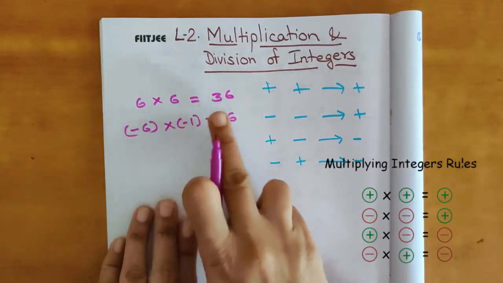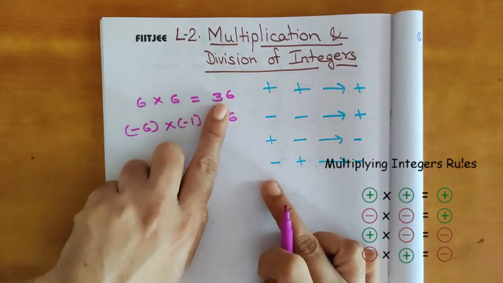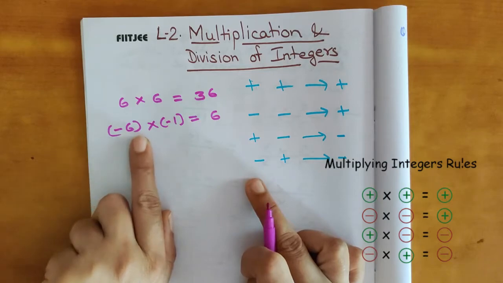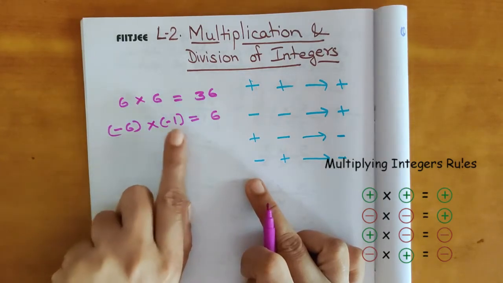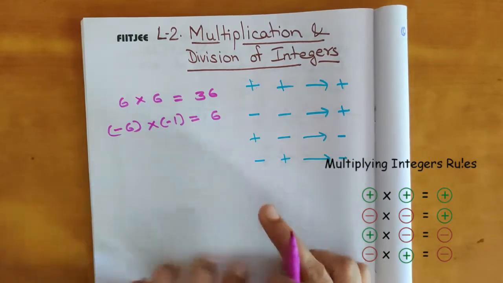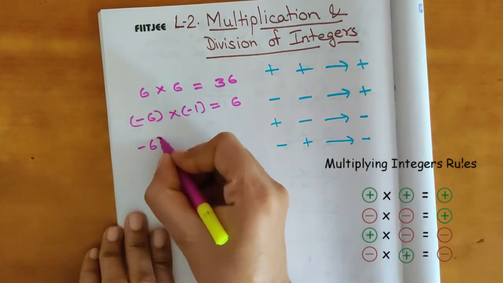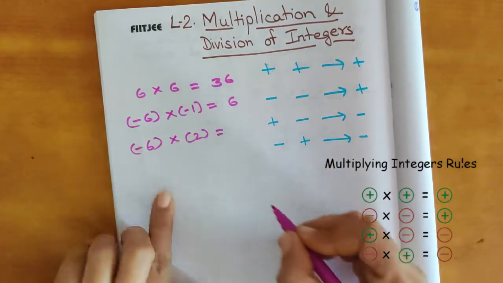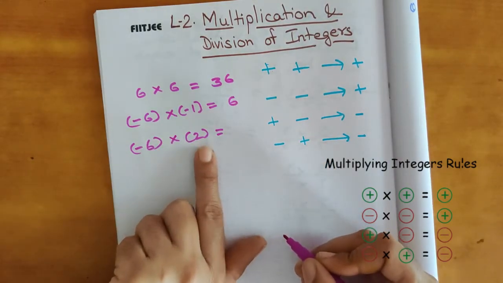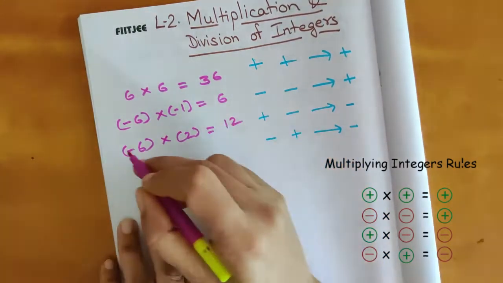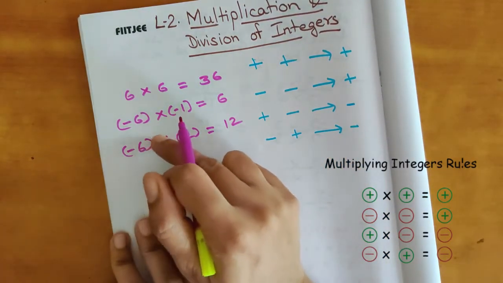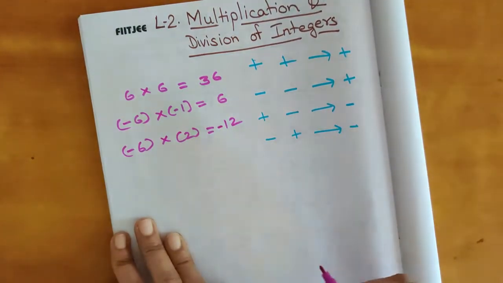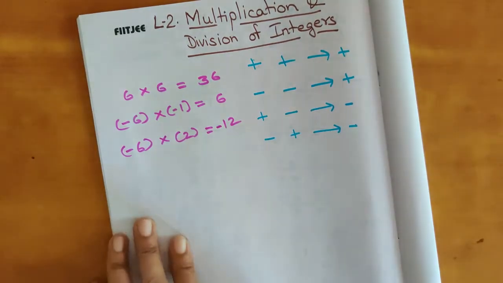Okay, 6 multiplied with 6, positive into positive, the number will be positive. So 6 sixes are 36. Both are negative, so 6 ones are 6, negative negative, the number will be positive. Now if I am taking one negative and one positive, 6 twos are 12. But if you see the integers, one is negative and one is positive. So negative positive, the sign will be negative. So in this way we will proceed.